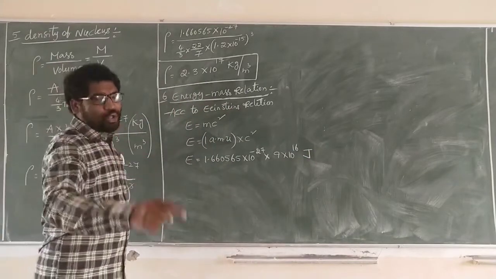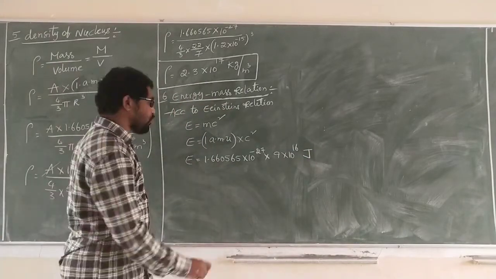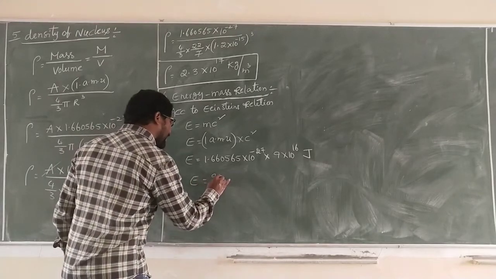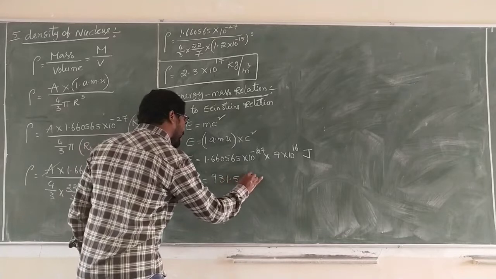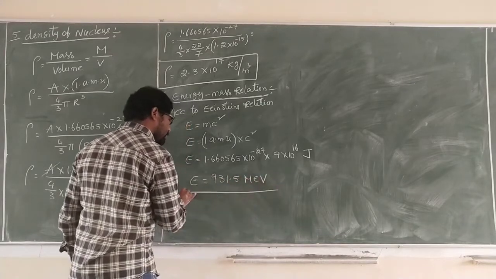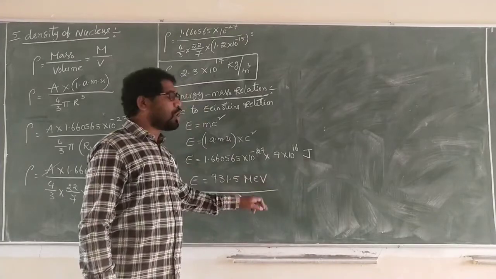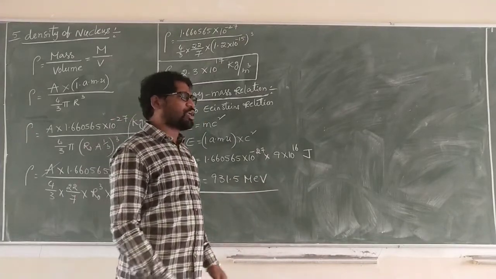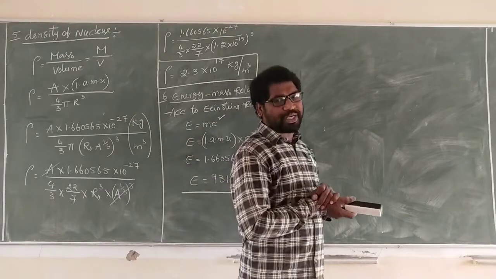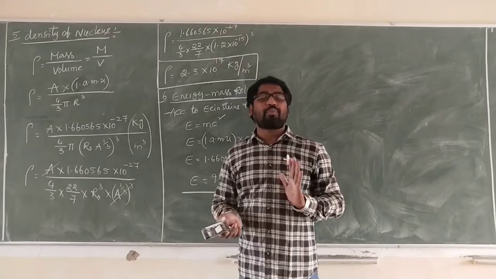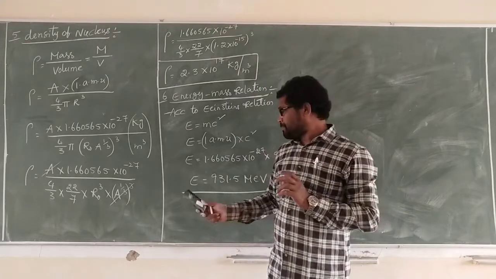This value in terms of electron volt is 931.5 mega electron volt. The earlier value is in terms of joule, and this one is in terms of electron volt. We already know that 1 electron volt is equal to 1.6 into 10 power minus 19 joule, so 1 joule is equal to 1 electron volt divided by 1.6 into 10 power minus 19.